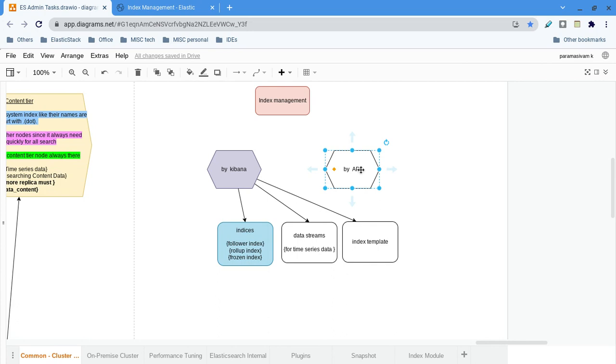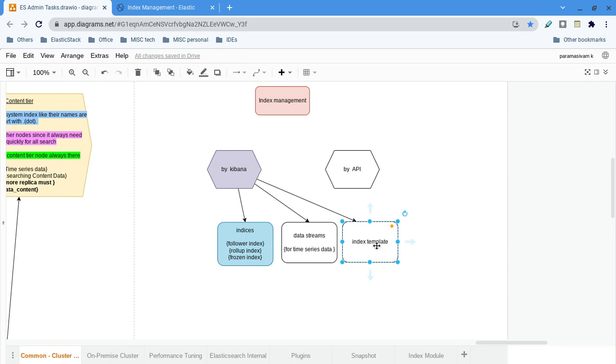But what exactly are we doing in index management? Only these three: indexes, data streams, and index templates. You know indexes, right? An index is just like a table. One or more indexes can be called by a single name, and that is called a data stream. For indexes and data streams, the settings and mappings are all declared in the index template. You can do it by Kibana itself, or by the API.